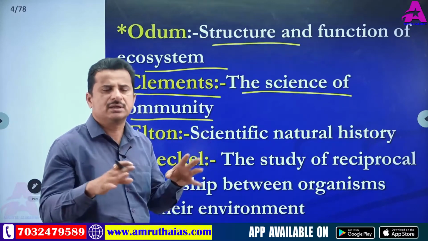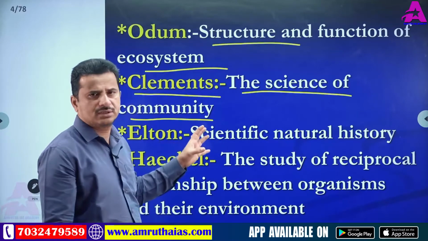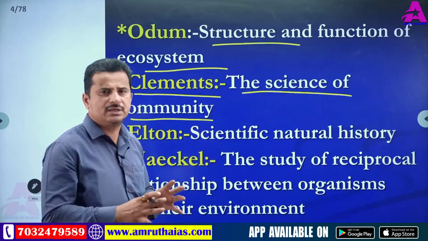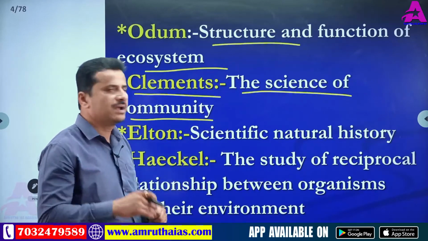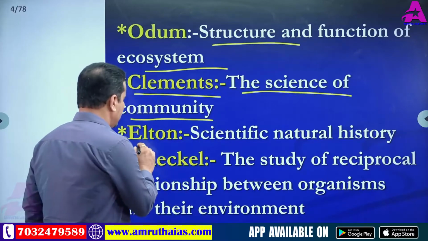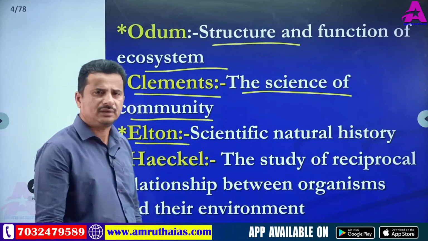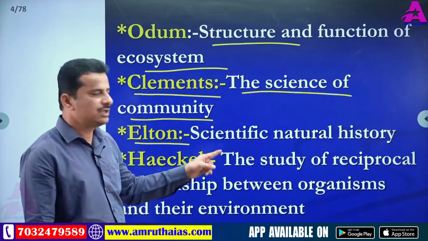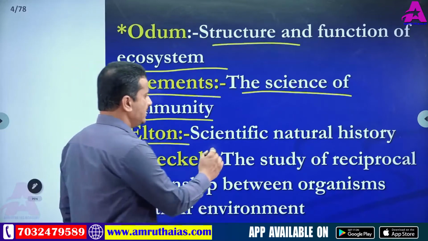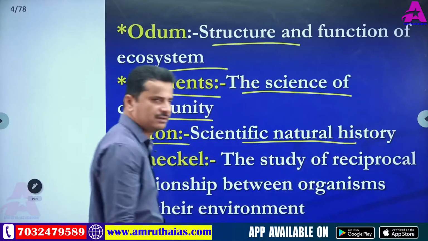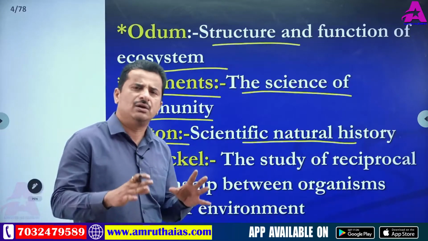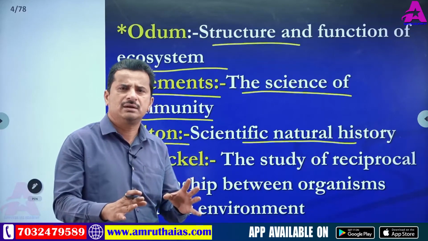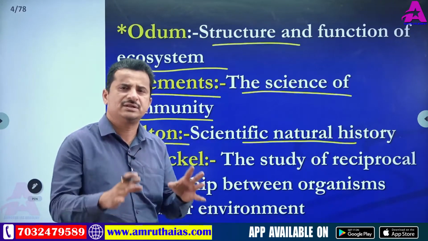The study of all these things is called ecology. And next, according to Elton, ecology is scientific natural history. Directly or indirectly, all scientists give the same meaning.